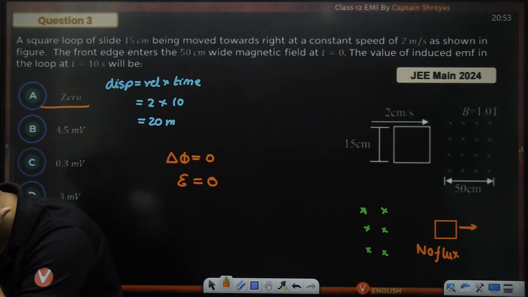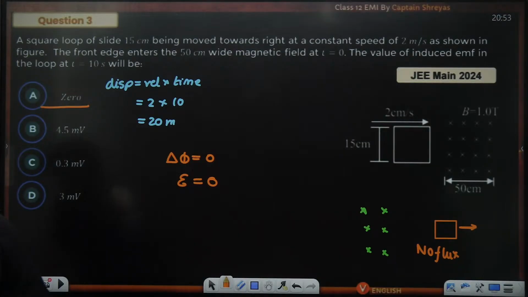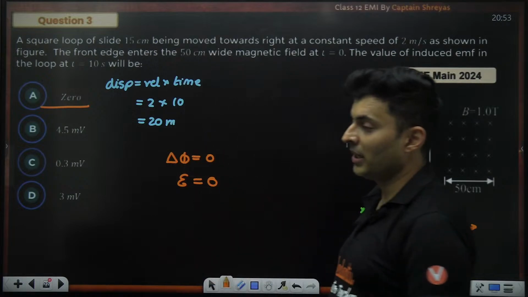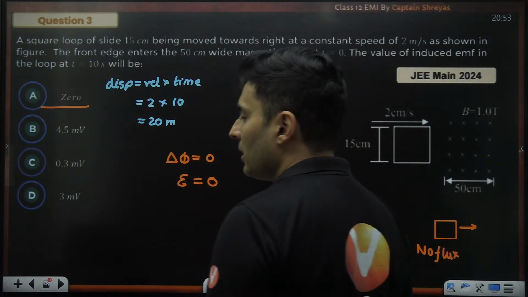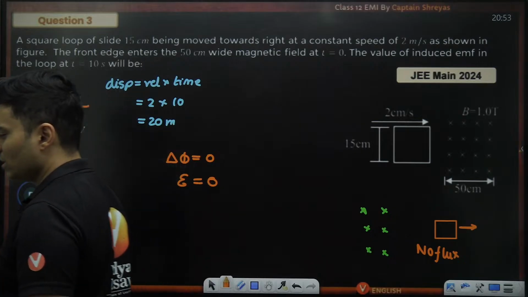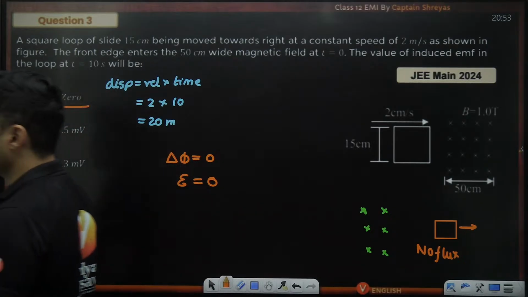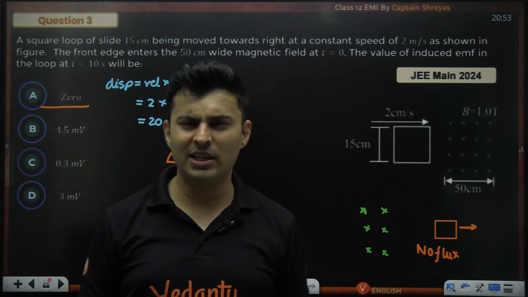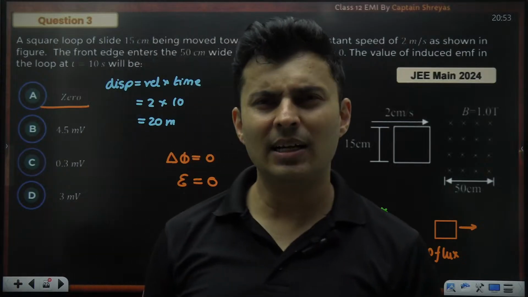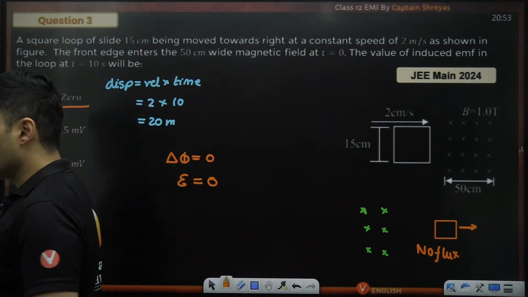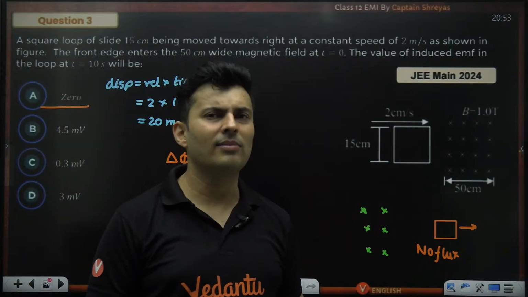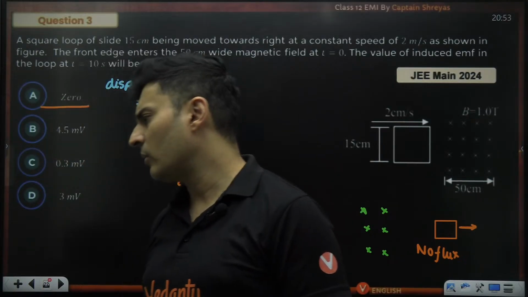Pritija, class 11th impossible to finish by second week of October. It's not possible only because of mechanics. Yes, 100% it will be done, because now we are on to work, power, energy, then circular motion, center of mass, collision, rotation, that part will be done. Maybe SHM might be done. So the mechanics part will be done, and then after that the remaining we'll see how to do it.